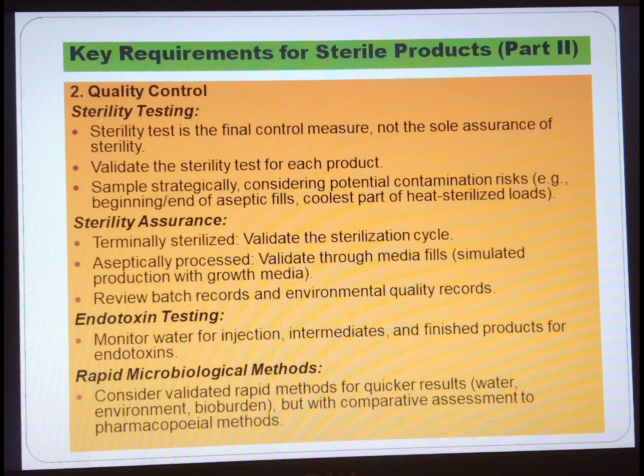Sample strategically, considering potential contamination risks, for example the beginning and end of aseptic fills, and the coolest part of a heat-sterilized load. Sterility assurance: terminally sterilized products require validation of the sterilization cycle. Aseptically processed products are validated through media fills. Simulated production with growth media, and review of the batch record and environmental quality records.